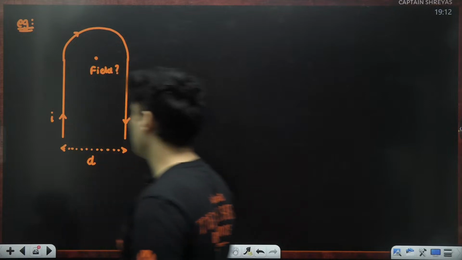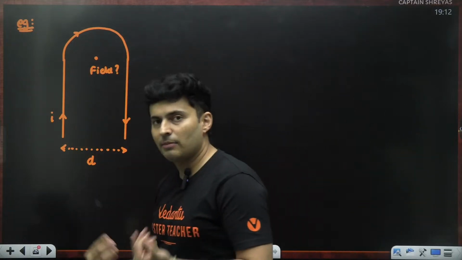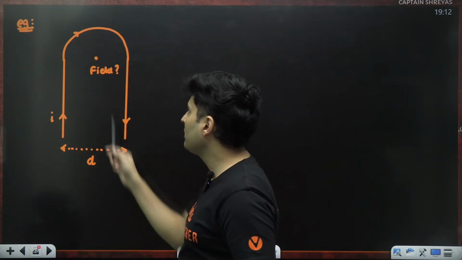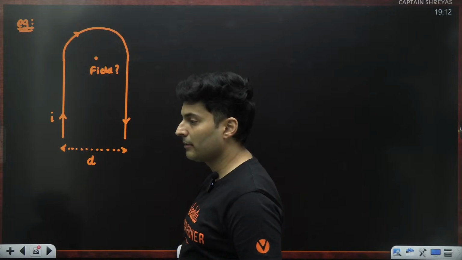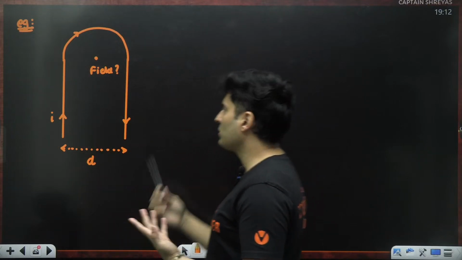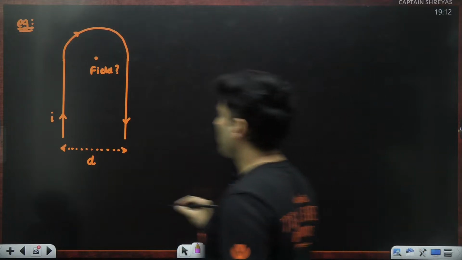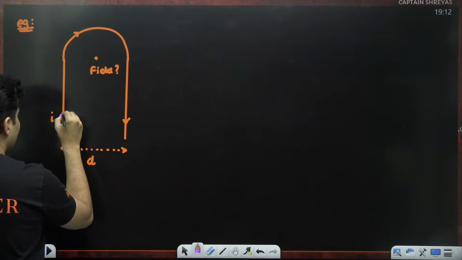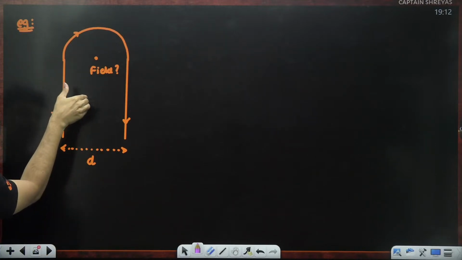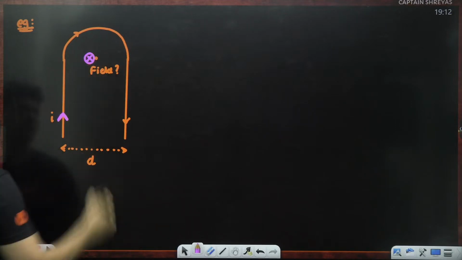Okay, let's try to solve this. I can see that there are many things making some kind of contribution here. One is this long wire, another wire here, and this bent wire here. Let's first take care of the straight wires, and then go to the bent part. For this wire which carries current, hold the thumb in the direction of the current, fingers go inside, so the magnetic field is going inwards.